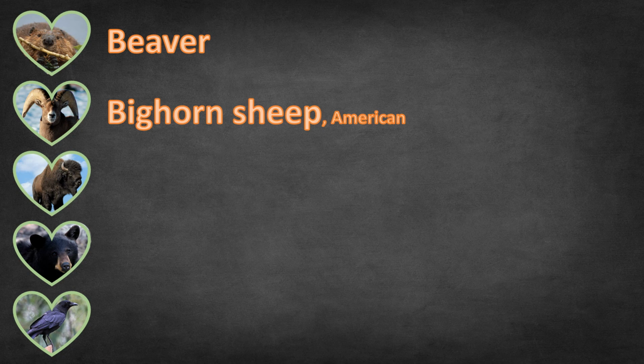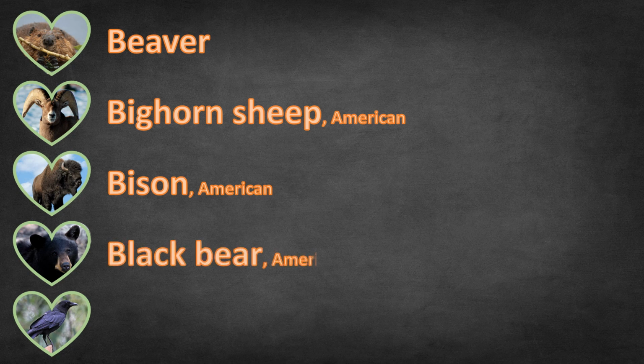Okay, what is the name of the third animal? Yes, it is bison, American bison. Okay, what is the name of the fourth animal? Yes, that's black bear, American black bear. Okay, what is the name of the last animal? Yes, it is called crow, American crow.